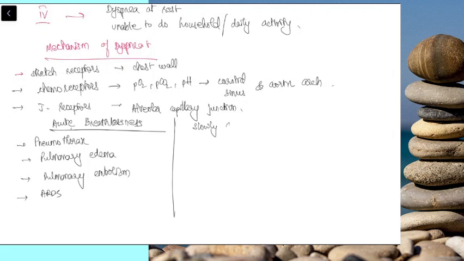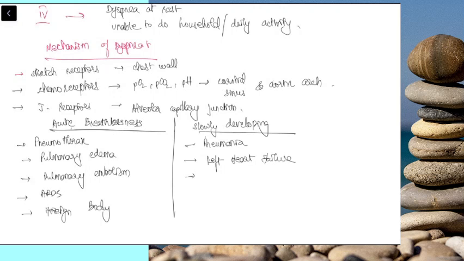Foreign body is also an acute cause of breathlessness. Slowly developing breathlessness, you will get in pneumonia, you will get in left heart failure. Most important conditions will be interstitial lung disease and COPD. So acute breathlessness is something which has to be corrected immediately or the patient will die. Simple as that.